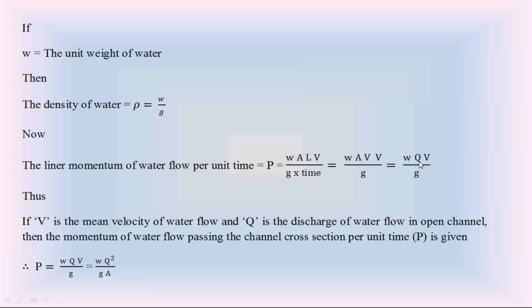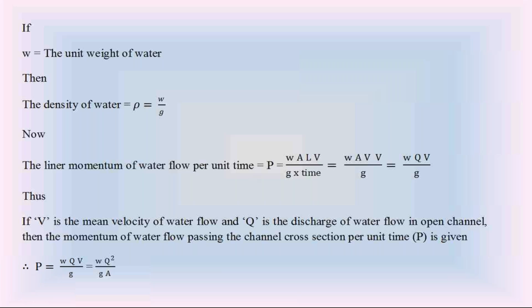Wetted area into velocity is discharge Q. So the linear momentum of water flow per unit time is WQV by g. We also call this the linear momentum of water flow per unit time as the rate of linear momentum of water flow.